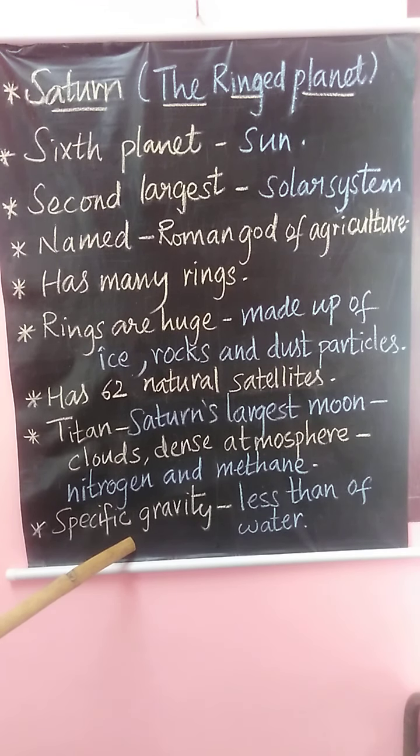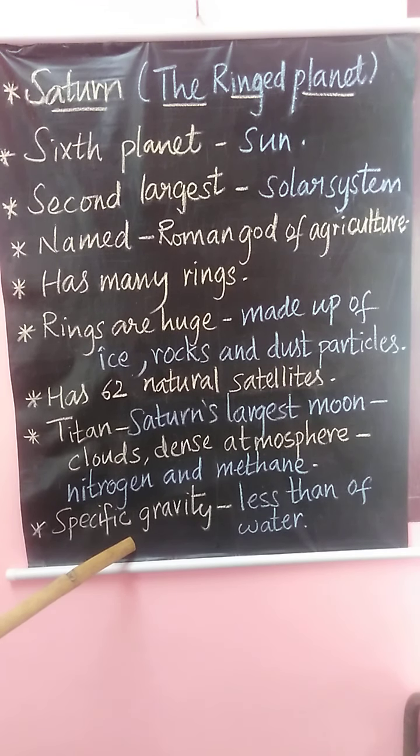Since the specific gravity of Saturn is less than that of water, Saturn will float on water. If you could put Saturn in a large enough ocean, it would float.